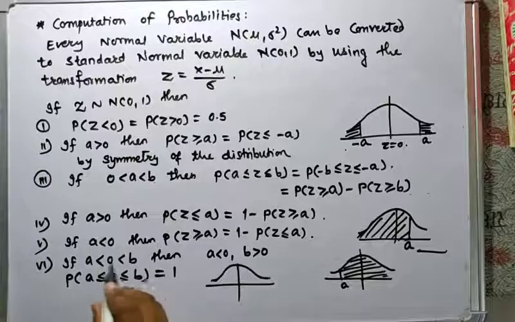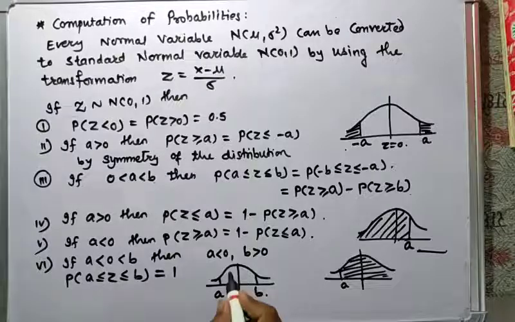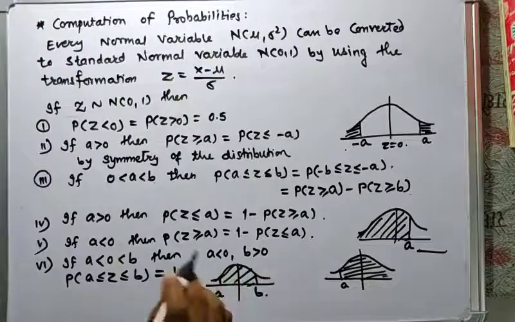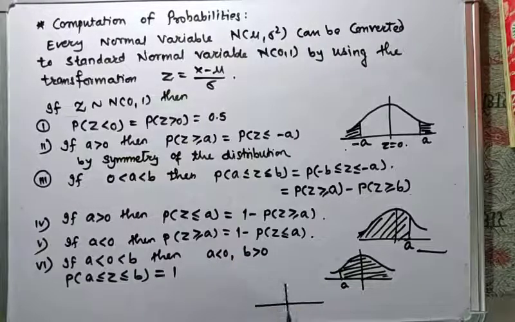A is negative, and B is positive, so the region between these two.